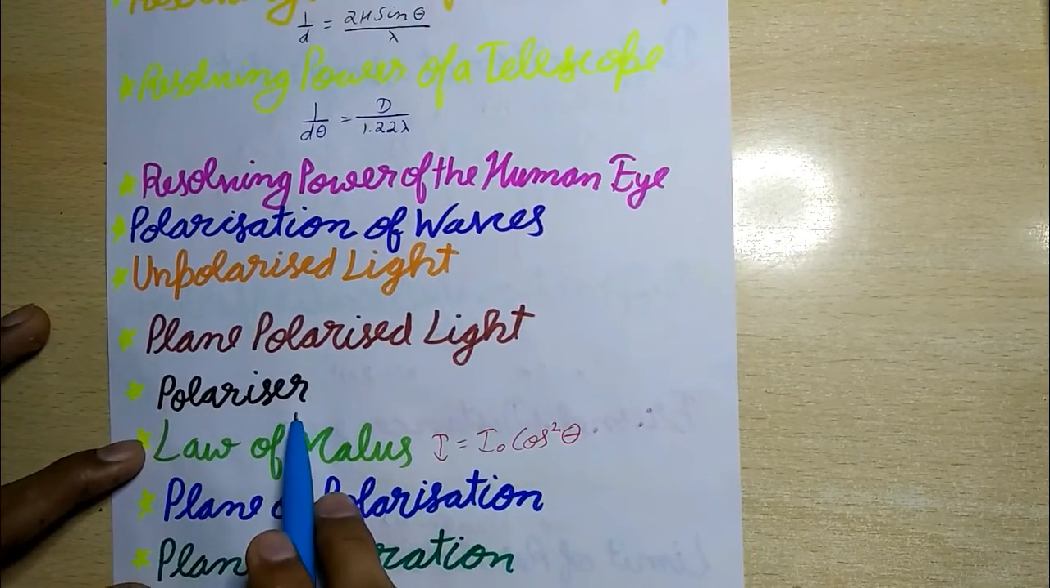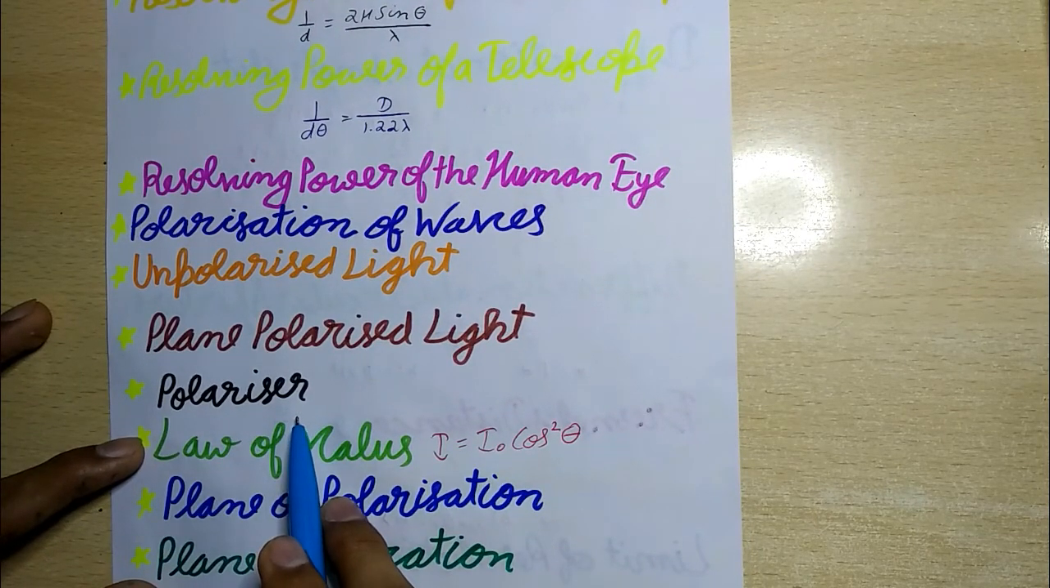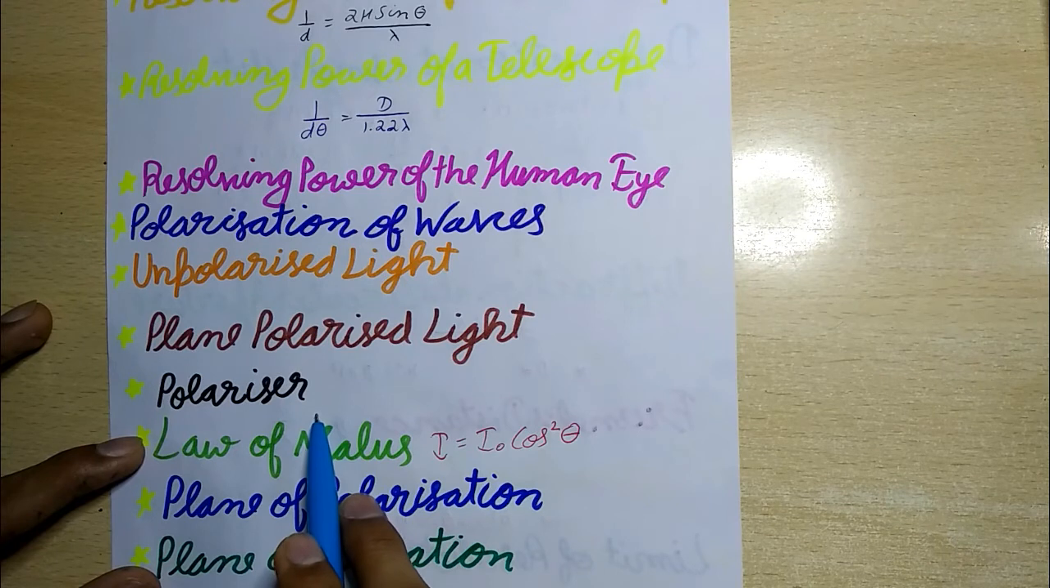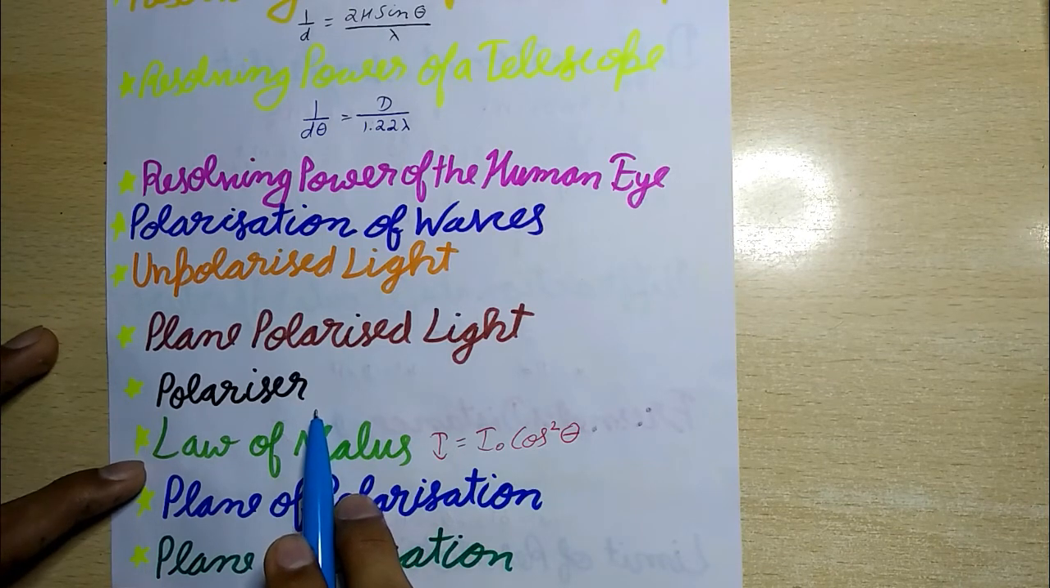Now next is polarizer, a device that polarizes the unpolarized light passed through it. For example, tourmaline crystal, nickel prism, and a Polaroid, etc.